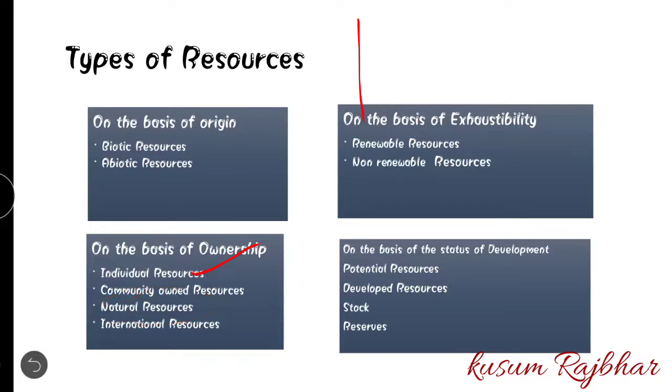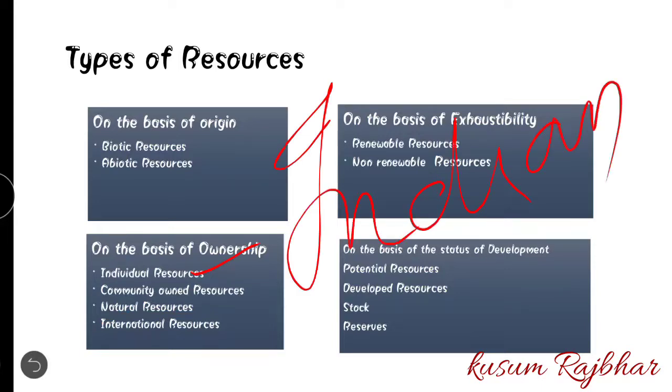Coming to international resources. International resources means there are some resources which have international rights. Suppose the Indian Ocean. We say it is the Indian Ocean, but it doesn't mean that the right on the Indian Ocean is only of India. The neighboring countries utilize that water. So this is one of the international resources.